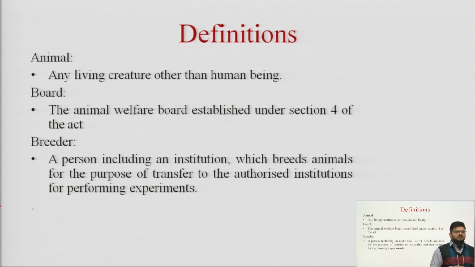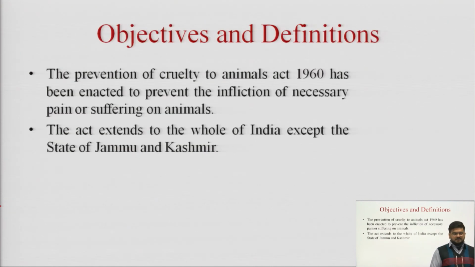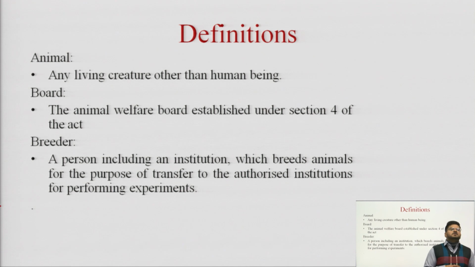Another is the breeder. Who is a breeder, and what is the use of a breeder under this Prevention of Cruelty to Animals Act? So who is a breeder? A person, including an institution, which breeds animals for the purpose of transfer to the authorized institution for performing experiments.